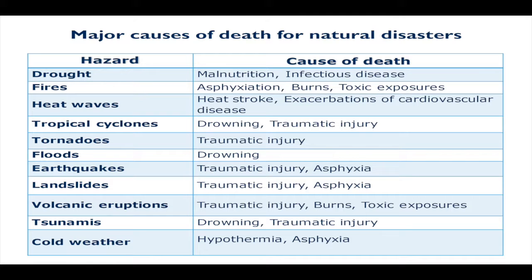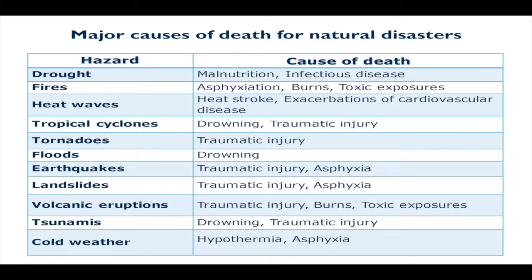Drowning is the number one cause of death in a tropical cyclone, and most people would think, wow, actually I thought it was the wind. But I say it's not the wind, it's actually the water that kills people in cyclones. So how can we protect people from that? Well, we get people out of flood zones. We get people away from the coastlines, we get them away from the rivers, we get them away from these areas that can flood easily, and therefore we protect them from this number one cause of death.